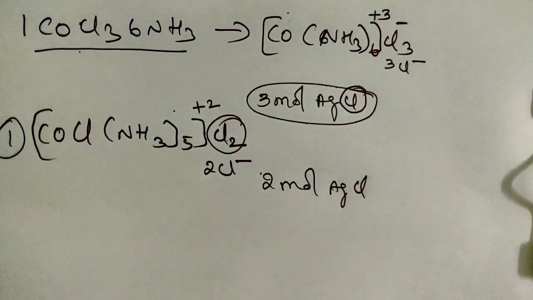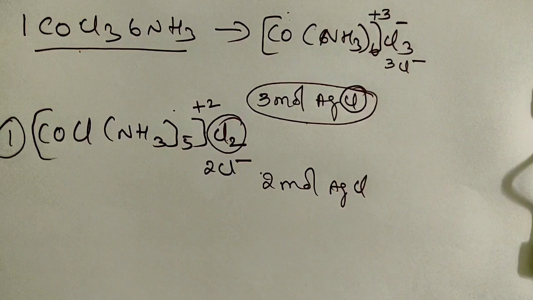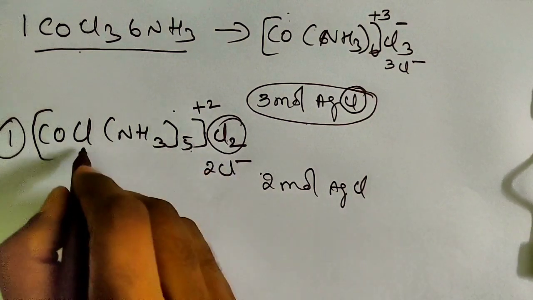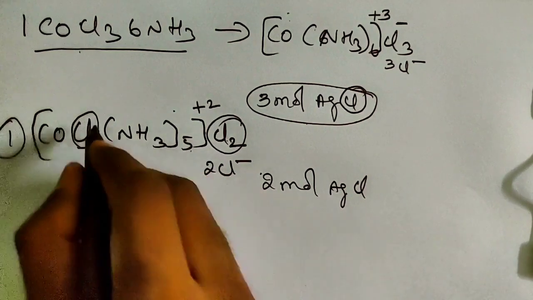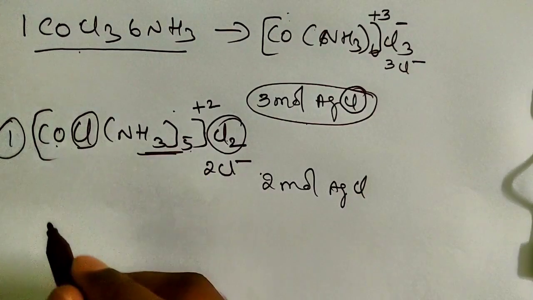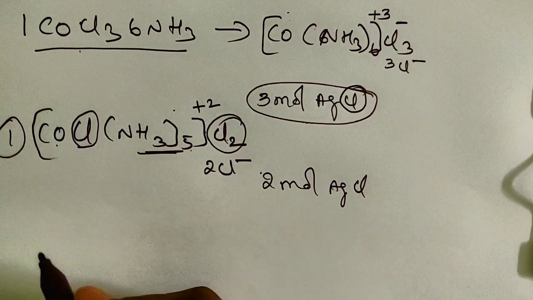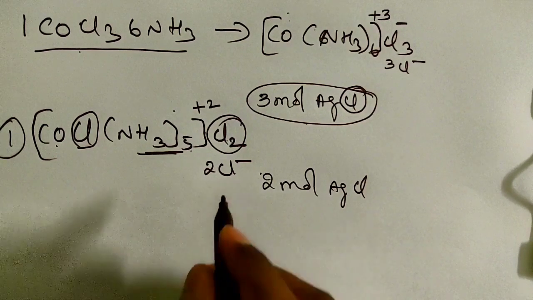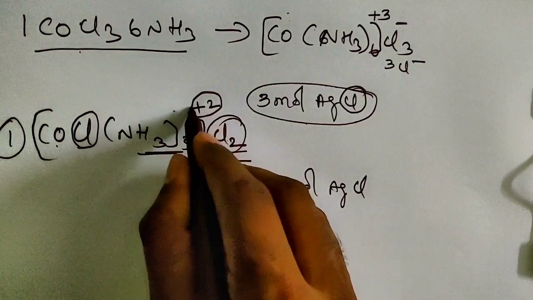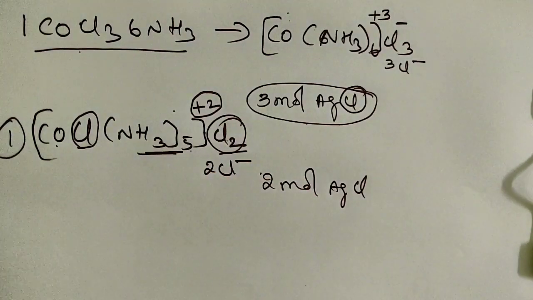Clear, children? Based on this, he understood that different compounds show different secondary valency as well as primary valency. Secondary valency means the number of negative or neutral molecules present and combined with the metal. That is called secondary valency, which I will explain later. Clear? The primary valency is satisfied by this one, so the primary valency of this cobalt will be this one. Clear?